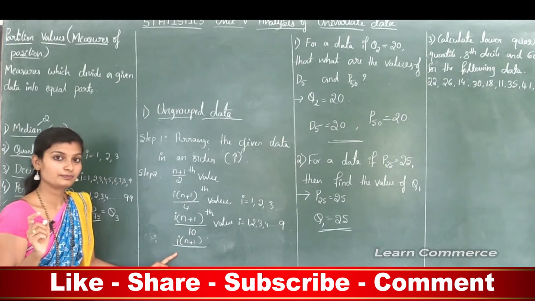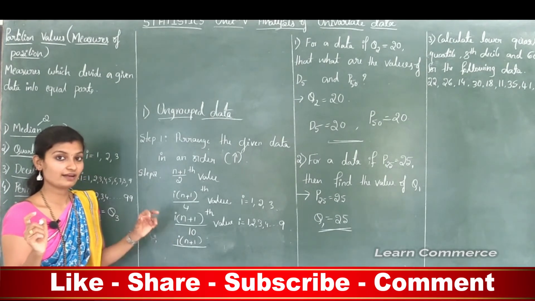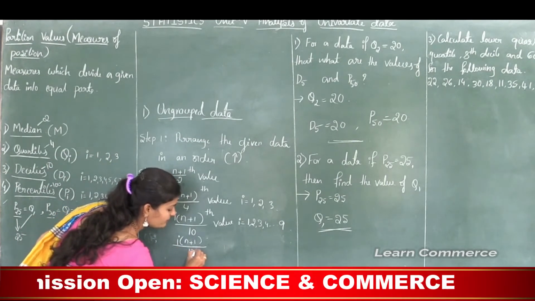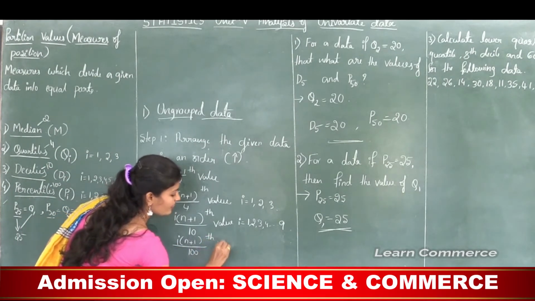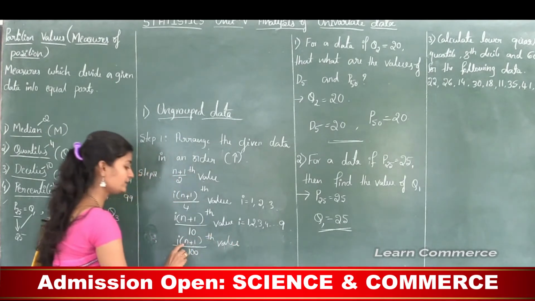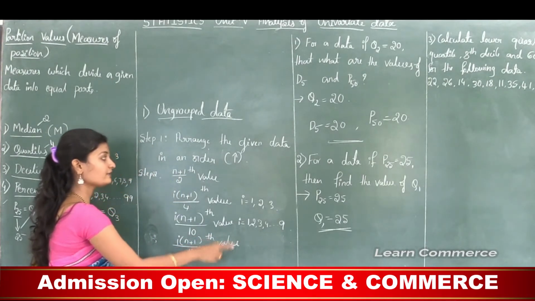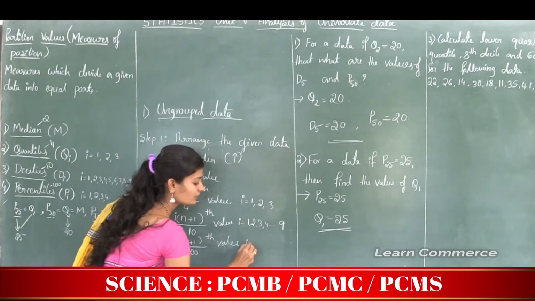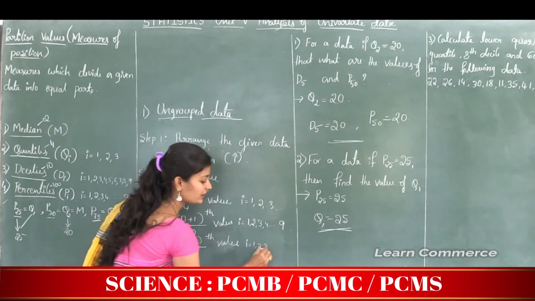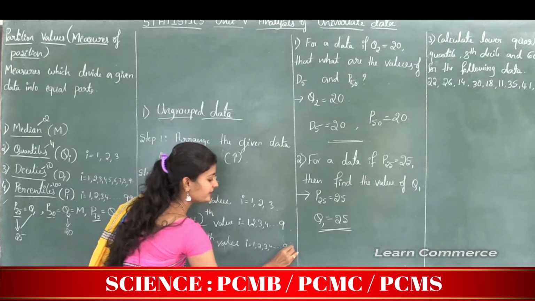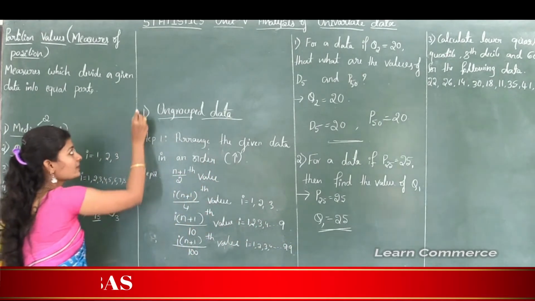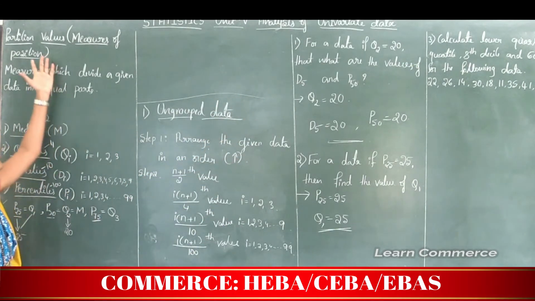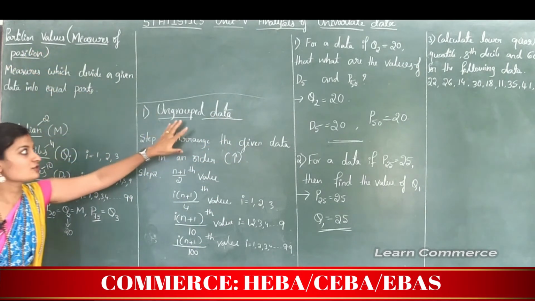Then what about percentile? In percentile the given data is divided into 100 equal parts, therefore here it is divided by 100. So we need to find the i into (n plus 1) divided by 100 value in the arranged data. Here i takes the value 1, 2, 3, 4 up to 99. Okay, these are the important steps to calculate partition values in case of ungrouped data.